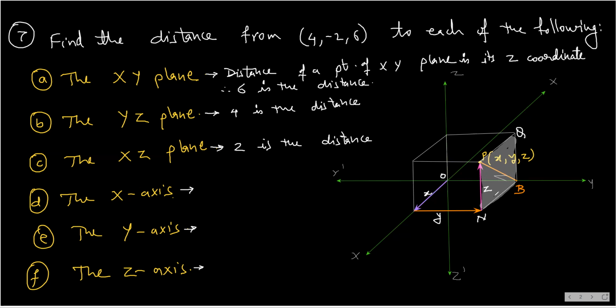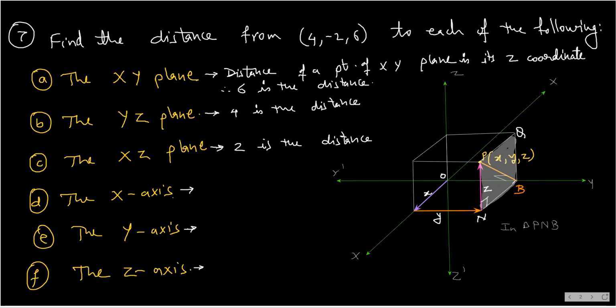What do I do? Refer to the triangle PNB. So I write here in triangle PNB. Now you can check. The triangle PNB is a right angle triangle because this is also 90 degree. You see this? This triangle is also right angle at N. How big is PN? PN is Z.